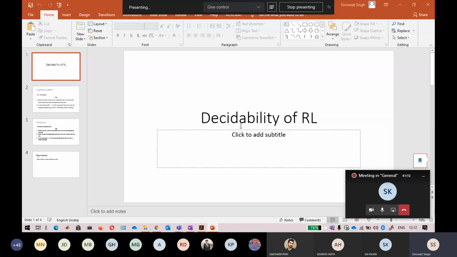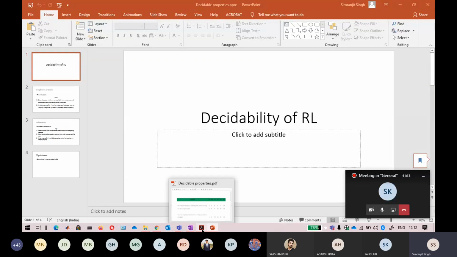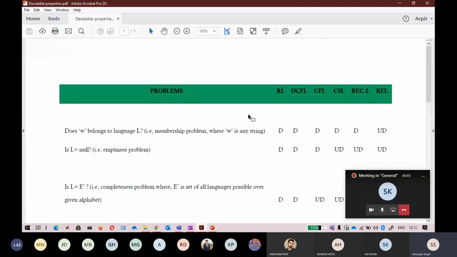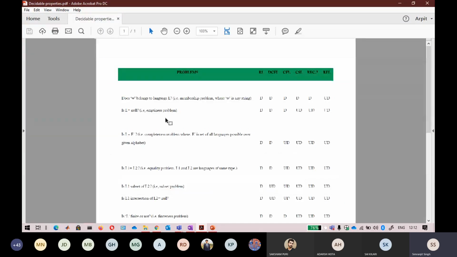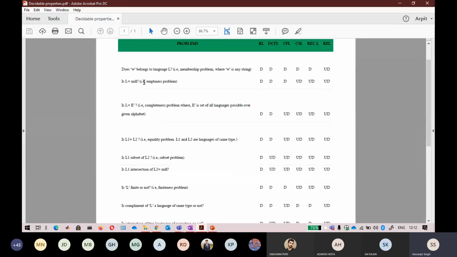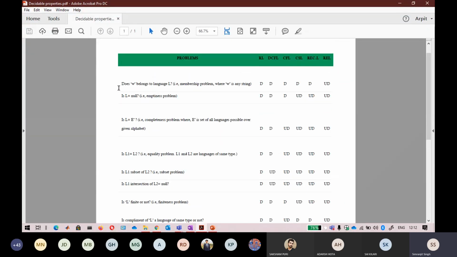Okay. So decidability of RL, I will tell you what exactly is the meaning of it. If you see, this is the table. I will again upload the table. There are various problems that come under decidable. It is asking whether a particular string W belongs to a language. Is this problem solvable, or is this problem decidable under regular language, context-free language? Don't worry about that part. I am only talking about regular.